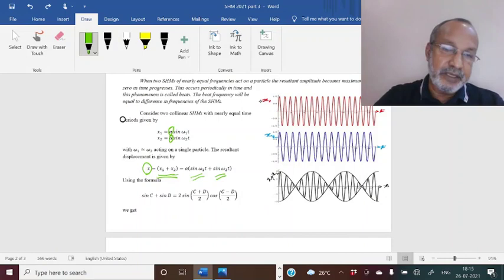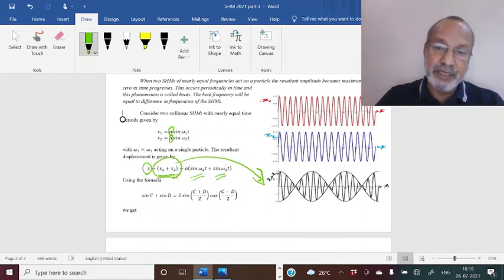So if you take x1 plus x2 using the same computer program, you will get this diagram, and you can see that there is a fast oscillation, and the time period of that will be approximately equal to the time period of this and this. That is evident from the diagram. And you can also see that there is a slowly varying component, this one.